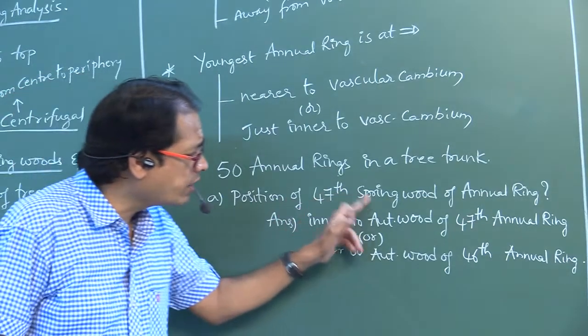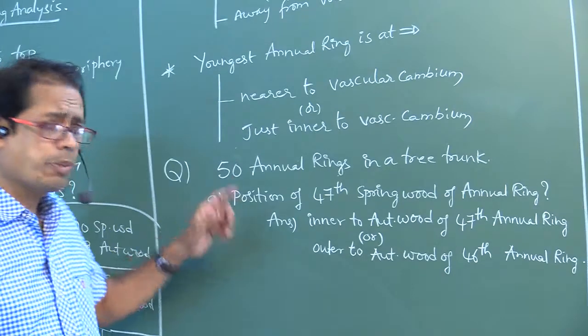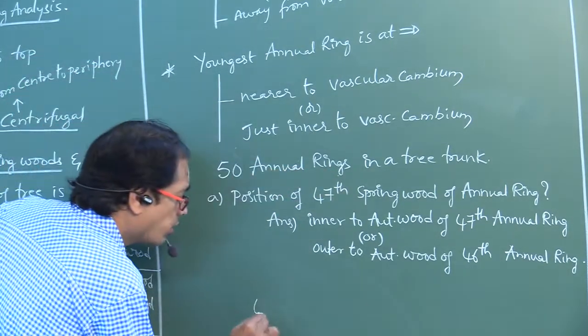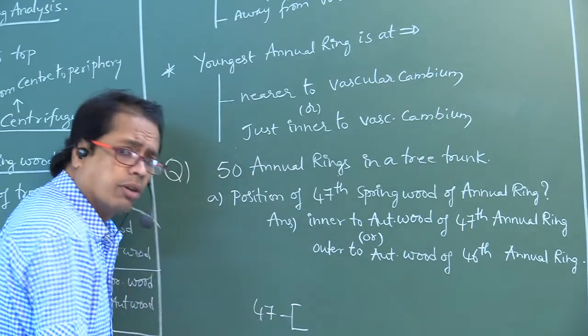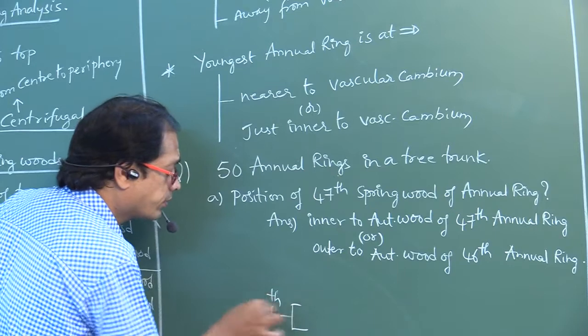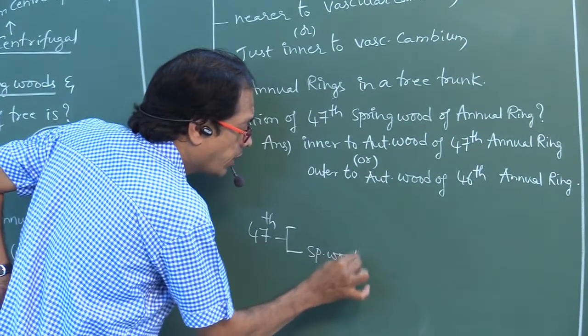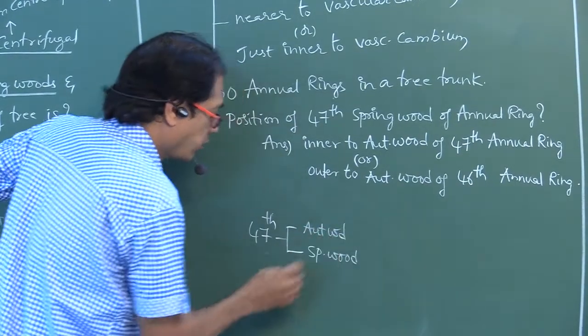Position of 47th spring wood of annual ring. Where do you find the location? That type of question means whatever the number is, we have to write that number, 47, in each 47th annual ring. So this is the so-called spring wood. This is the so-called autumn wood.